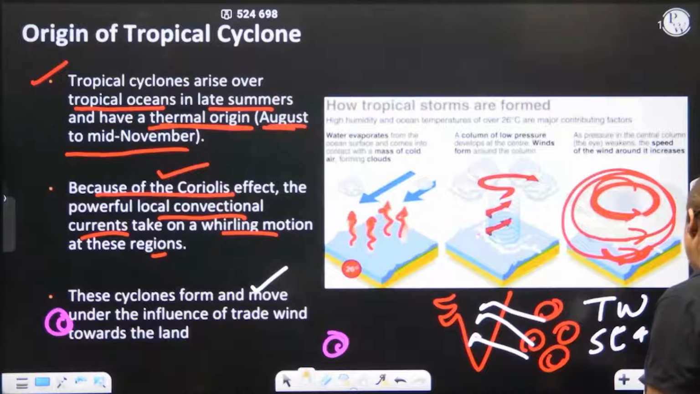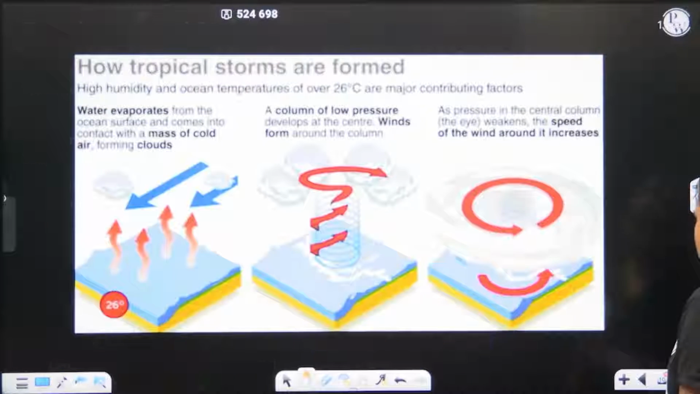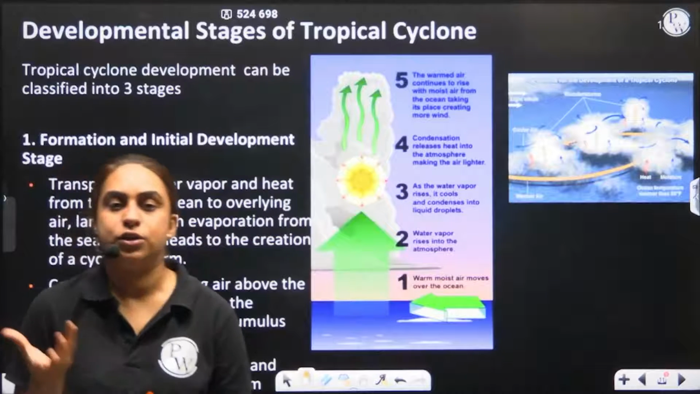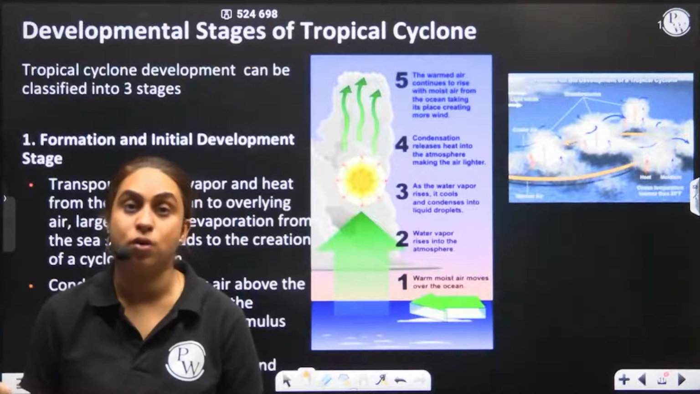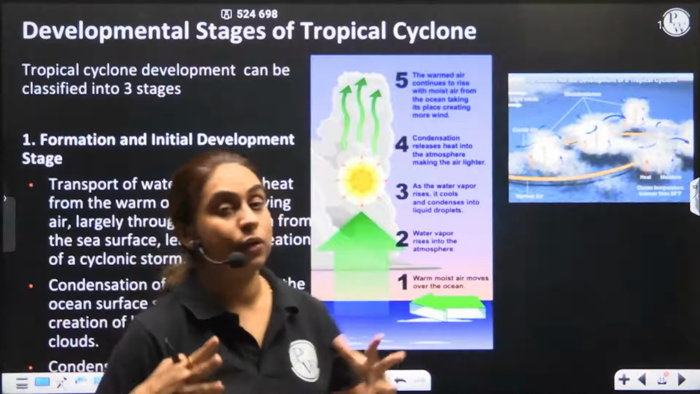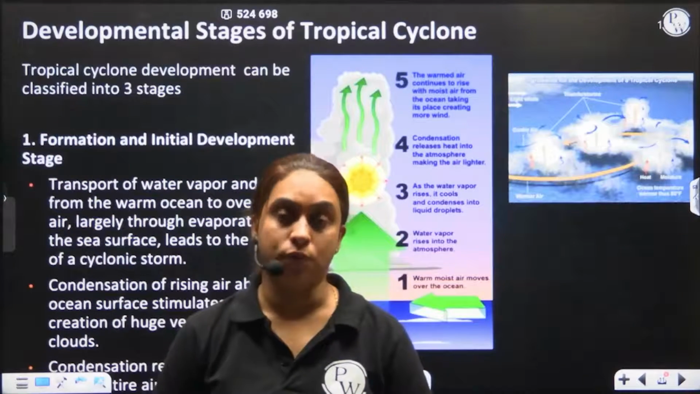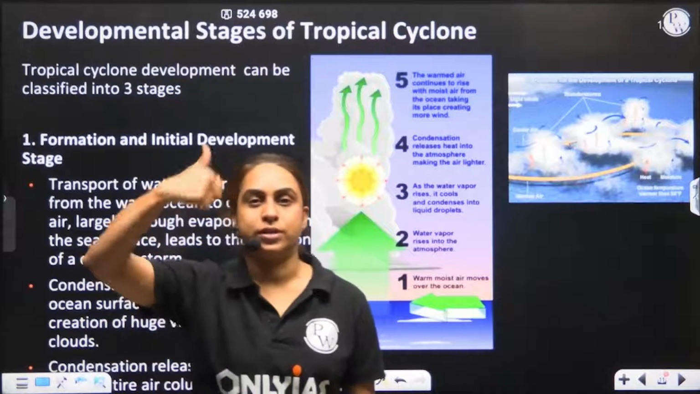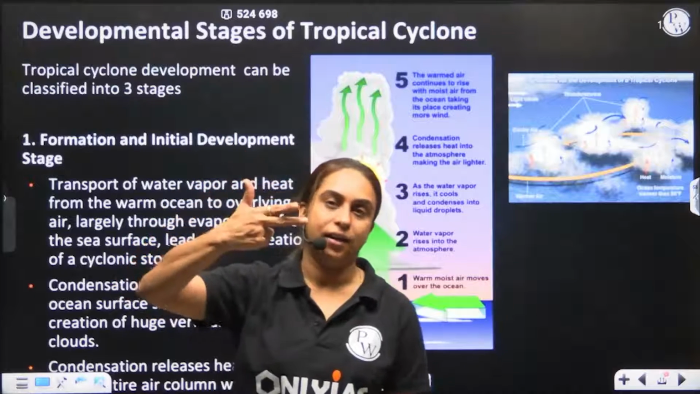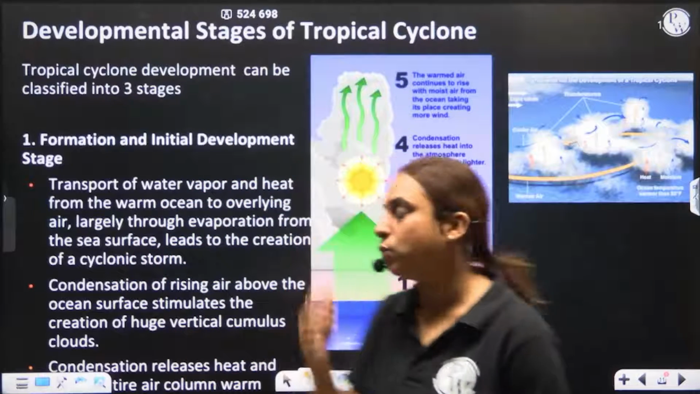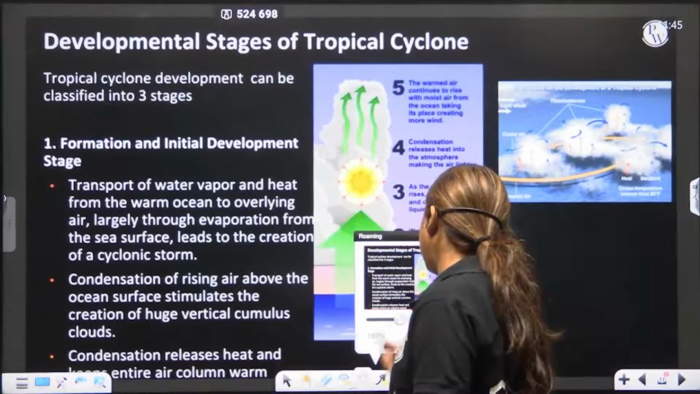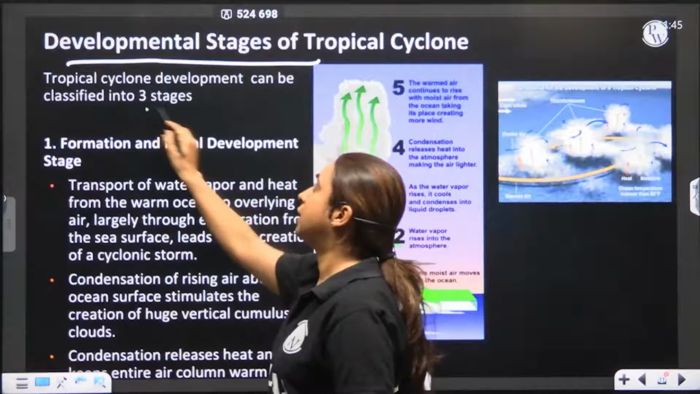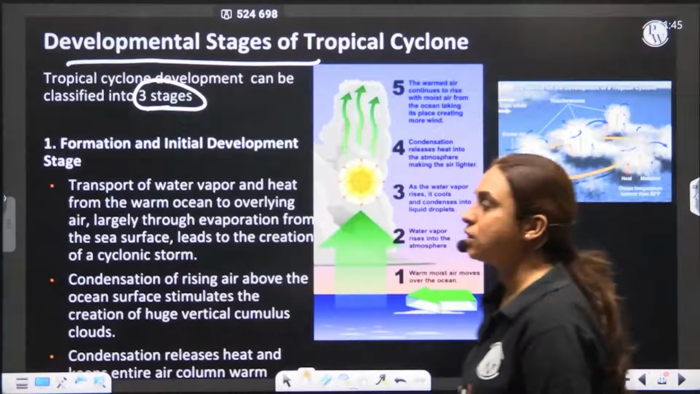So tropical cyclone, the formation condition and the origin. What are the stages? The stages are, firstly there is the initial stage, then the cyclone reaches a mature stage where the cyclone develops in a full-fledged manner, and then the cyclone ends. So the journey of the cyclone is the initial stage, the maturity stage, and the end. So we are looking at the development of the tropical cyclone. The development can be classified in 3 stages. What are the 3 stages?